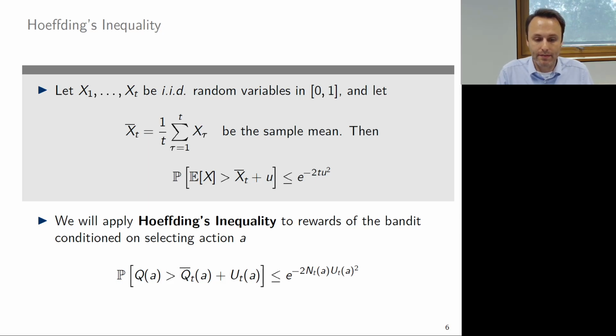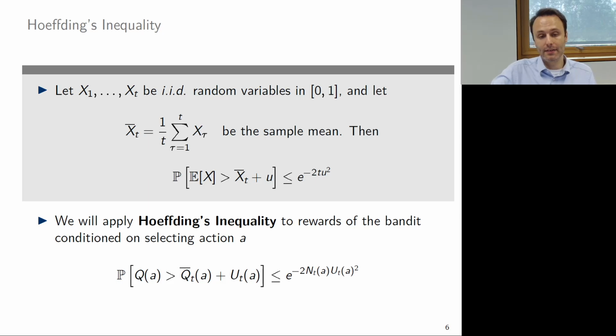Then we have the average. The sample mean is just calculating the sum divided by the number of trials. Then Hoeffding's inequality says that the population expectation of x is greater than the sample average plus the uncertainty. And the probability of that being the case is smaller or equal than the exponential function to the power of -2 times t times u squared.